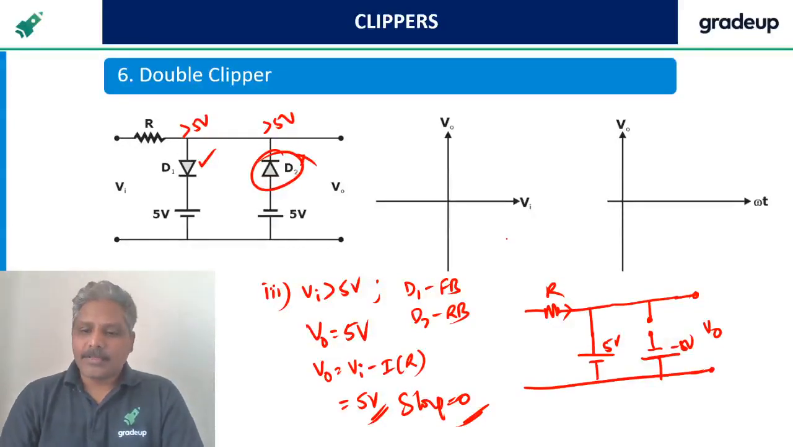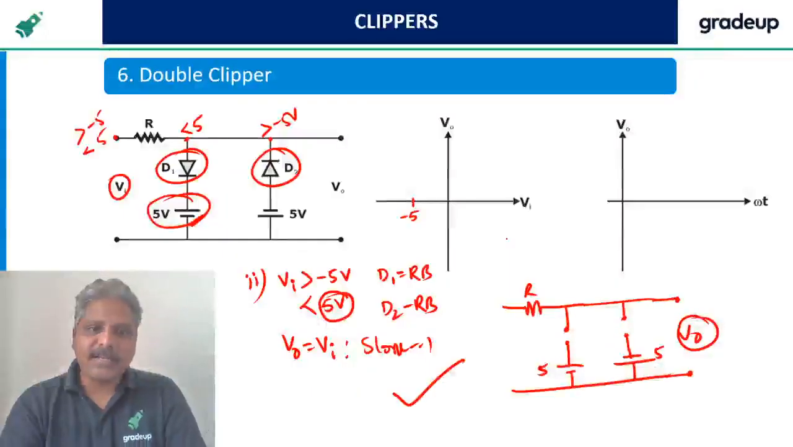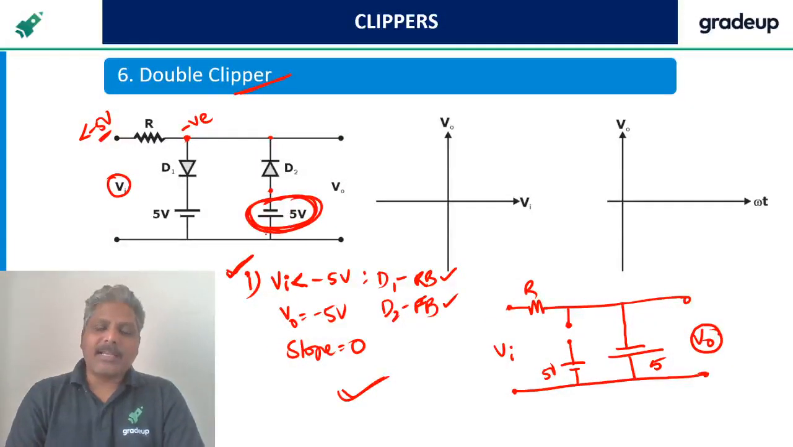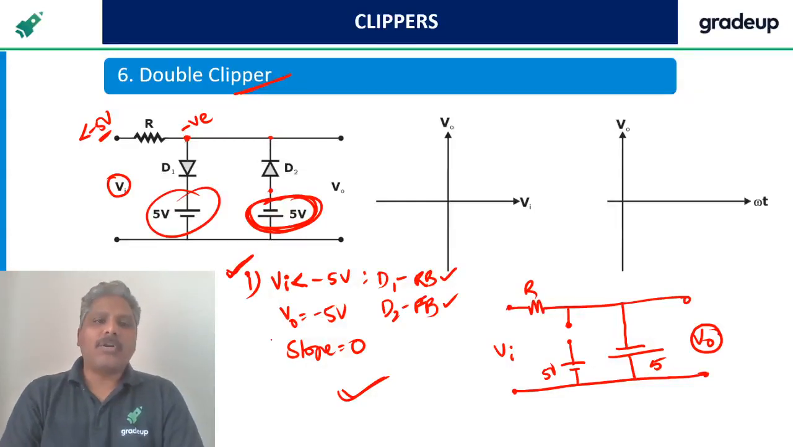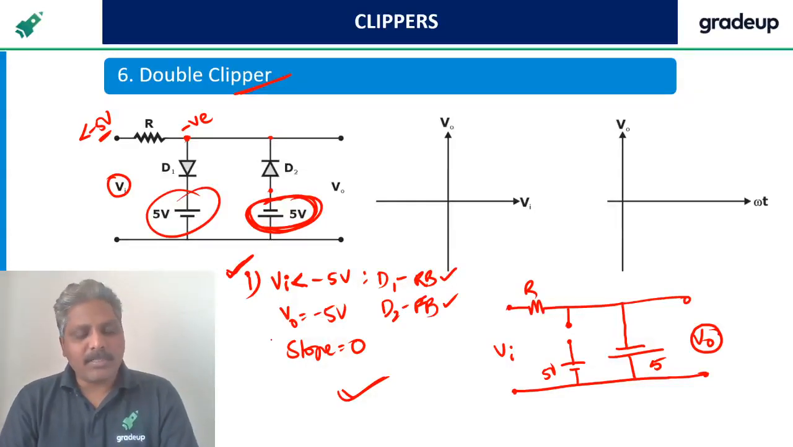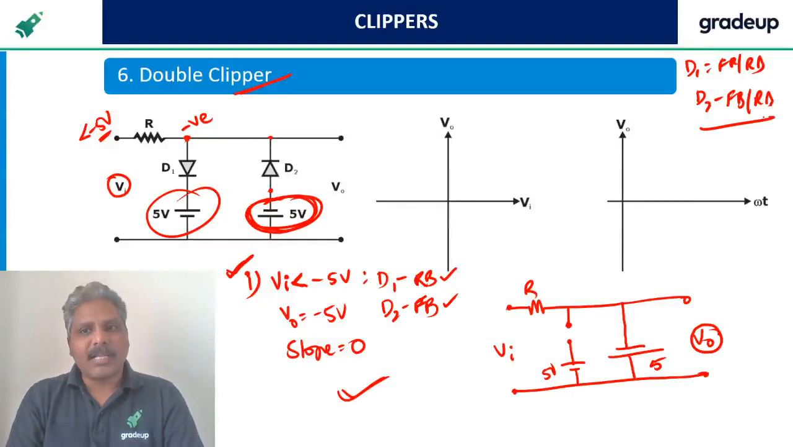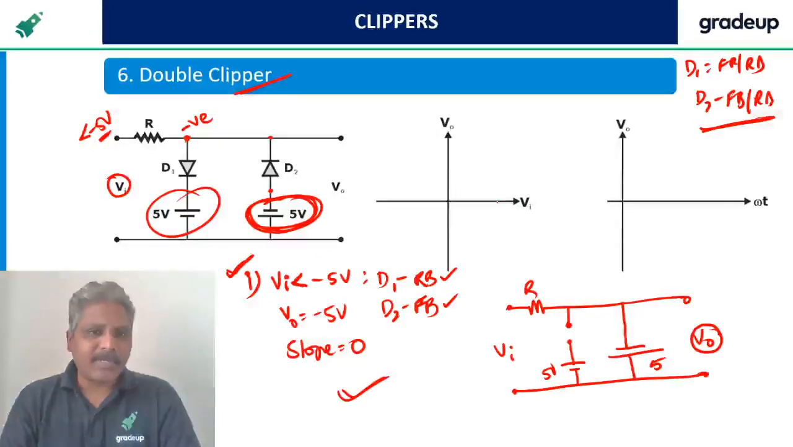Slope is 0. So what I have done, guys, I started with the lowest voltage available, then more than that and less than the other voltage, and then more than that other voltage. So three cases I got. Now let us check. I told you for every diode, D1 forward bias and reverse bias must be completed. For D2, forward bias and reverse bias must be completed like this, right? Both the cases must be completed for both the diodes.